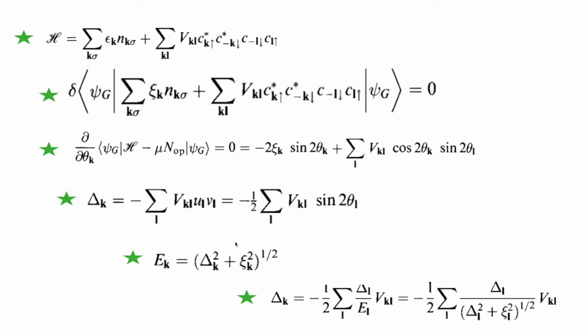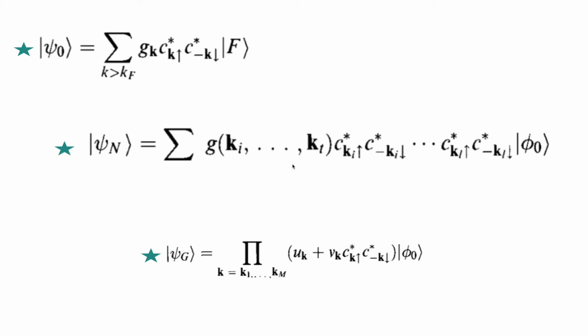Now the important thing to notice here is, once you have this ground state, psi g, which is built from uk, vk and phi 0, this term is also patched between psi g.